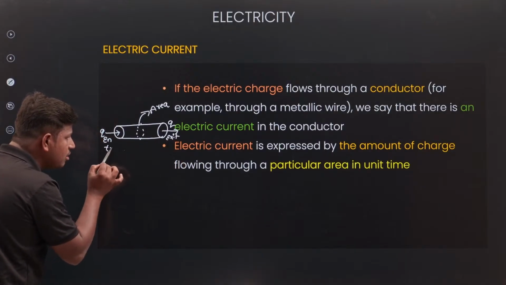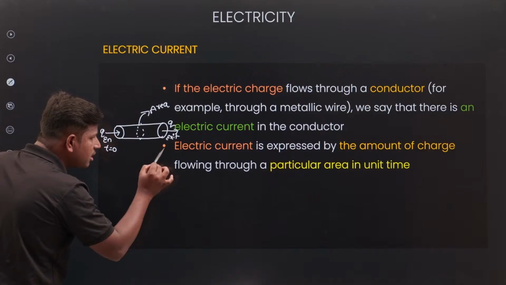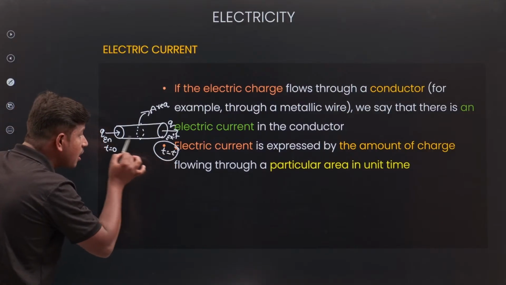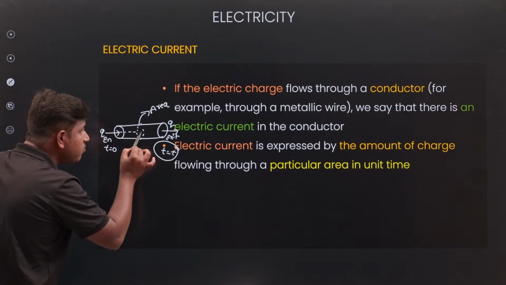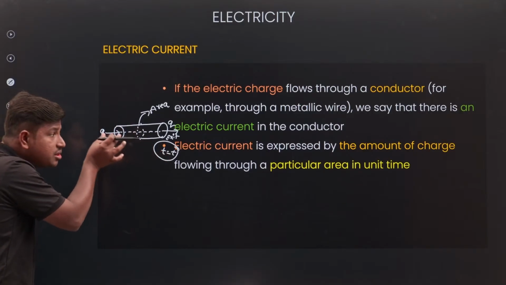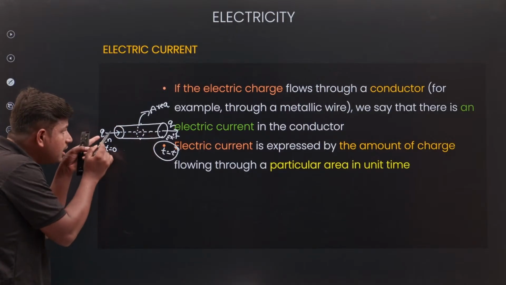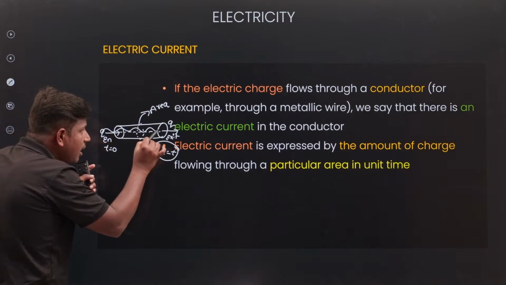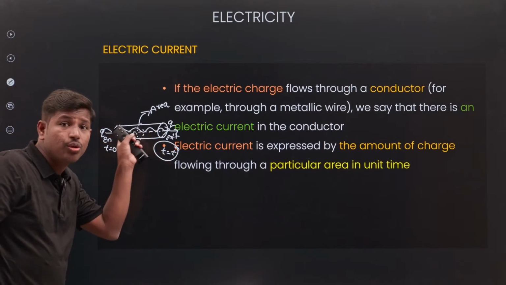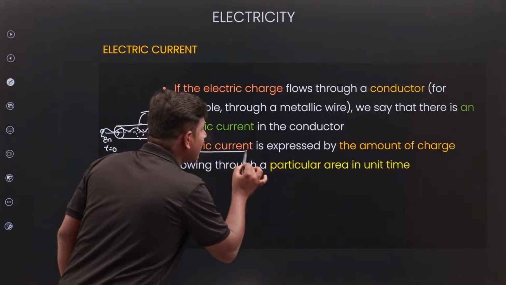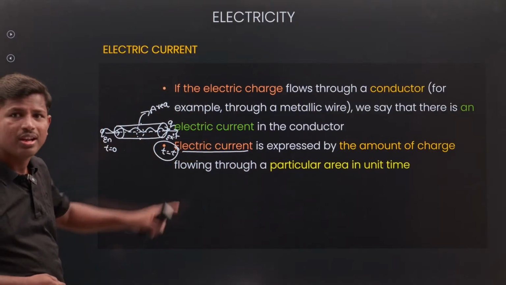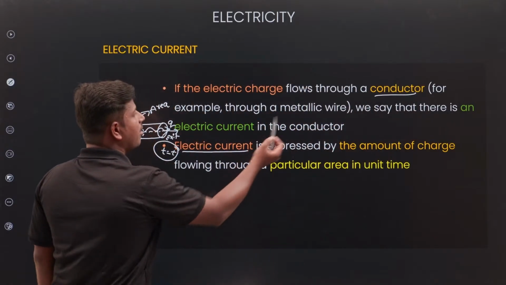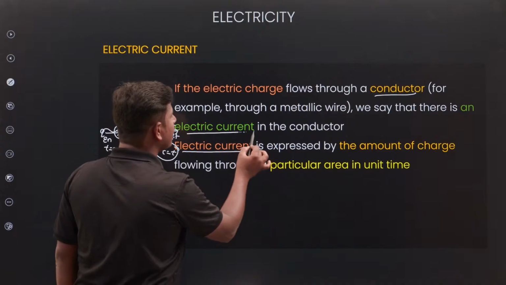Entering time t is equal to 0 seconds, leaving time t is equal to t seconds. In time t seconds, charge will flow. Charge passing through unit area, here I am taking a conductor. Charge passing through unit area is called electrical current. When charge flows through a conductor, we say that there is electrical current in the conductor.